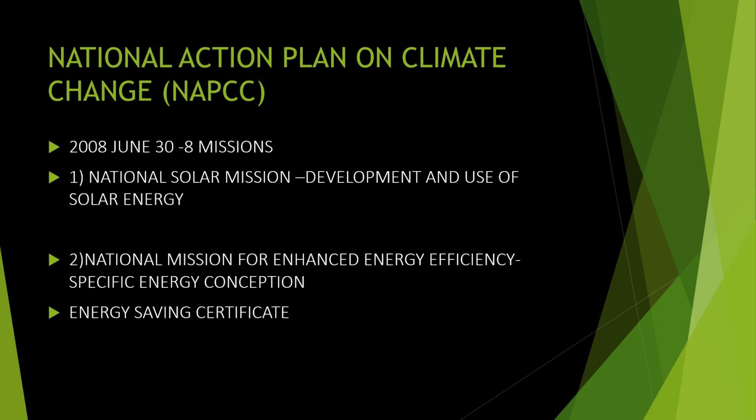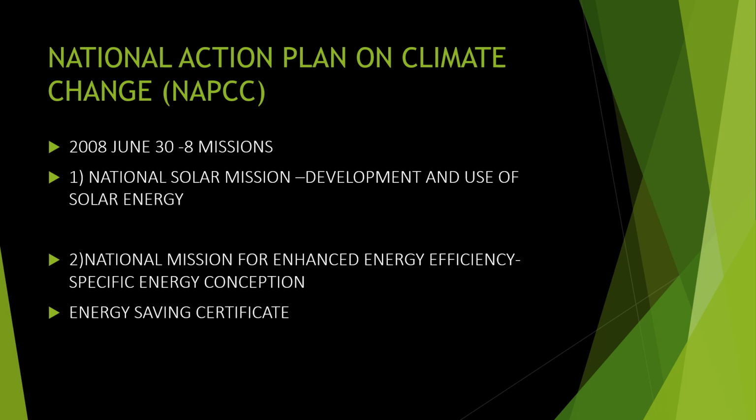Second is the National Mission for Enhanced Energy Efficiency, Specific Energy Consumption. You know that the energy consumers are a lot, the population is high in India, so consumption has to be decreased. Some missions are brought out for that, to improve the energy level and protect it, which is the second plan.